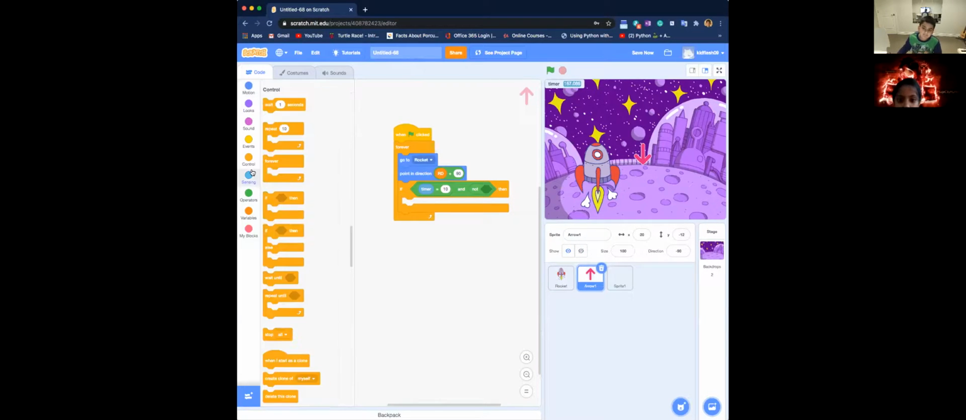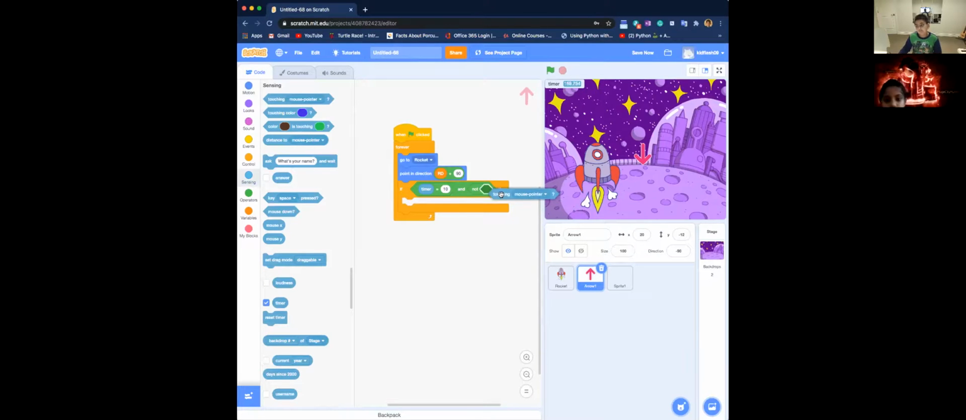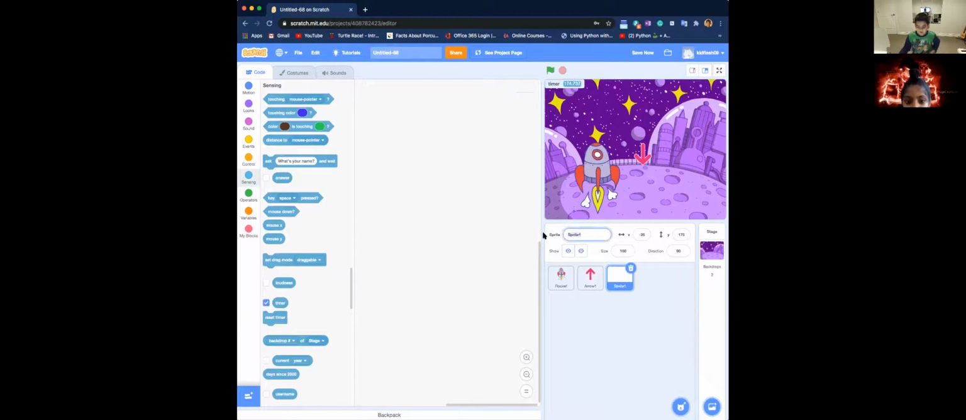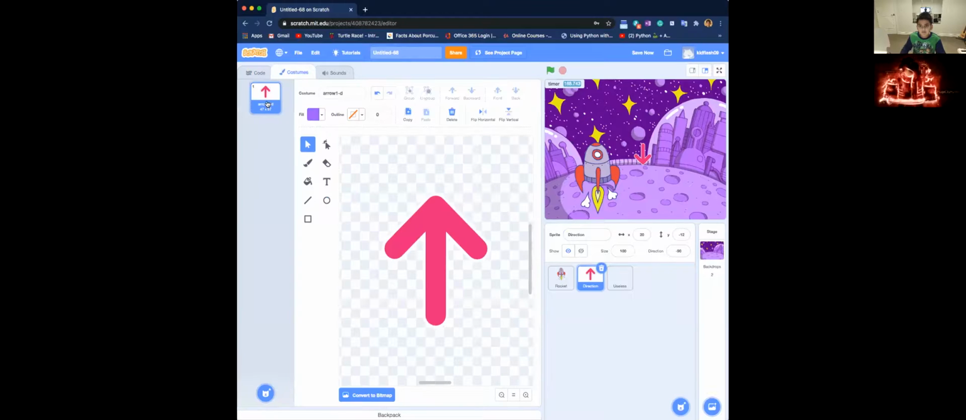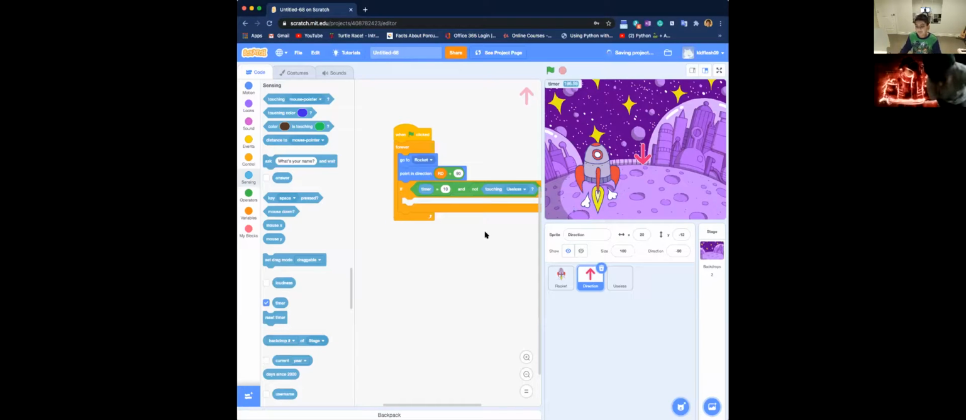And not touching the bright one. We'll name this bright one useless. Yeah, we'll name it useless. We'll name this arrow, or we'll name this direction. Direction. And then go here, name it direction. And then if timer is equal to 10 and not touching,